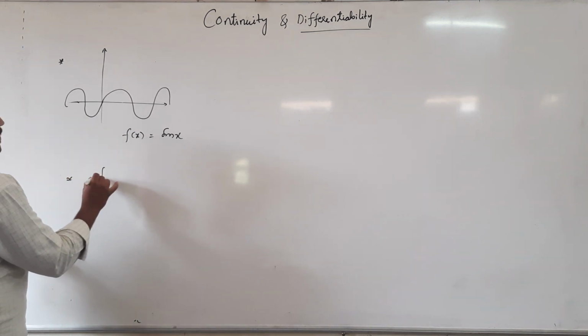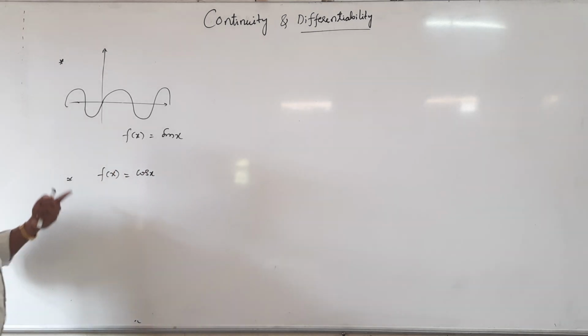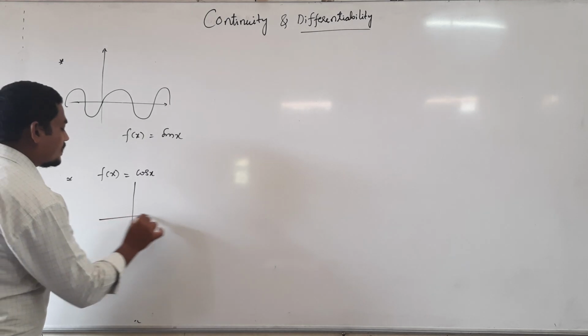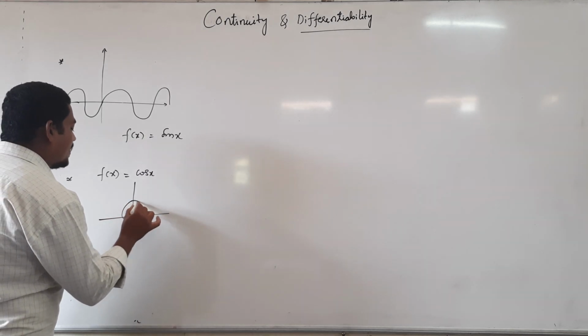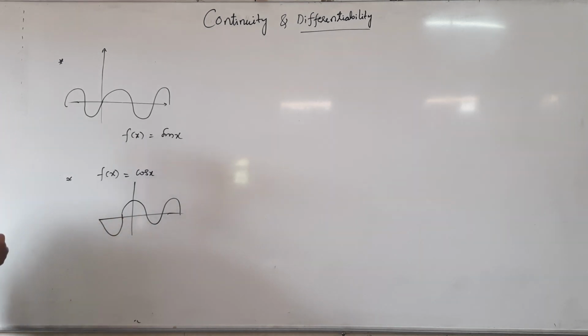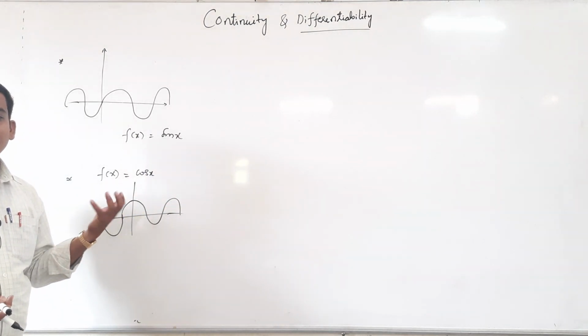Next, can you tell me whether f of x equal to cos x is continuous or discontinuous? Already you know the graph of cos x. This is the graph of cos x. Just look at the graph of cos x. There is no gap in between the curve, right?